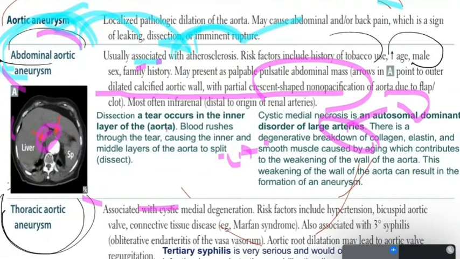The most common site for abdominal aortic aneurysm is the infrarenal region of the abdominal aorta.